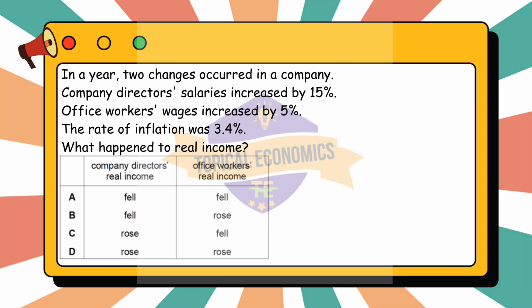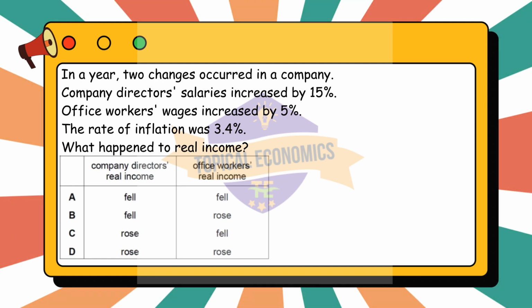Now, coming to office workers' real income. Nominal wage increase, 5%, and inflation rate, 3.4%. So, for office workers, real income change equals 5% minus 3.4% equals 1.6%.